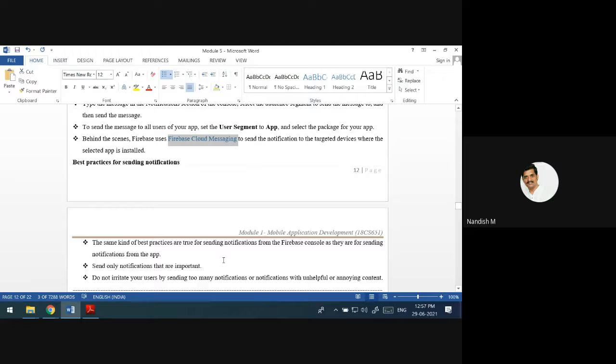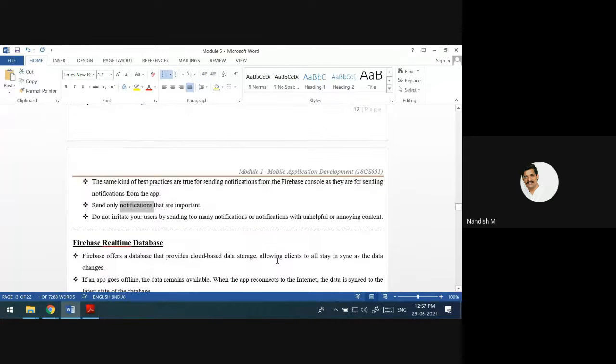And all the other best practices of sending notifications, the same practices you have to follow. What are the best practices which we have already seen? With that, these are the extra two: only send important notifications, and do not irritate the users by sending too many.